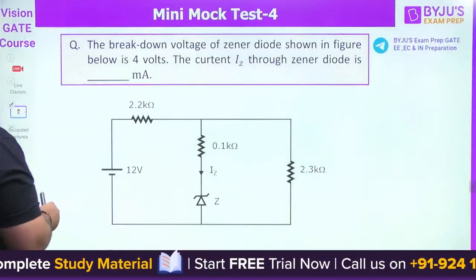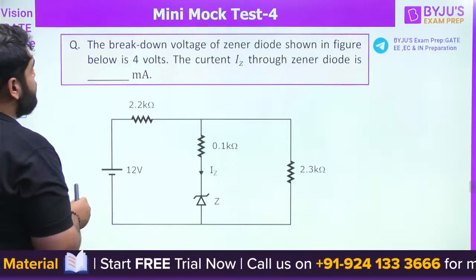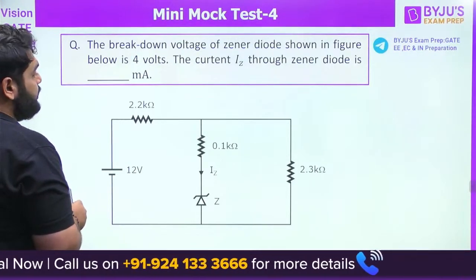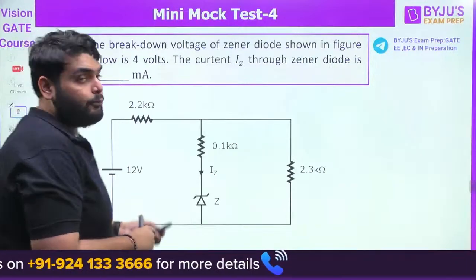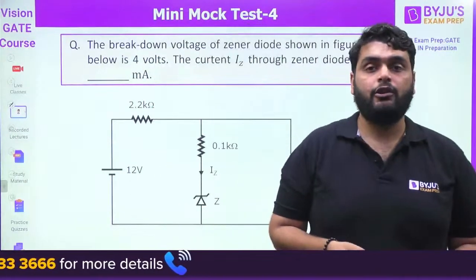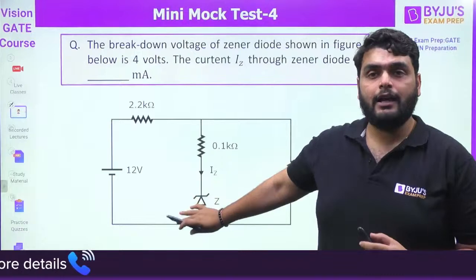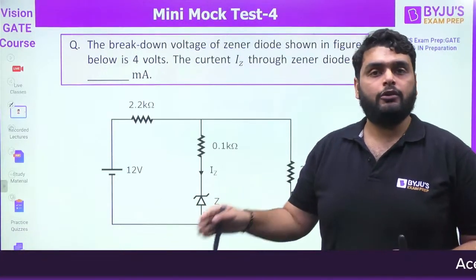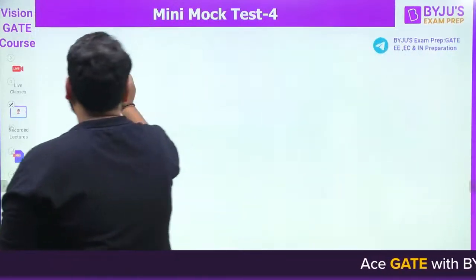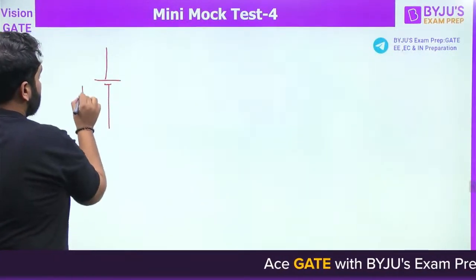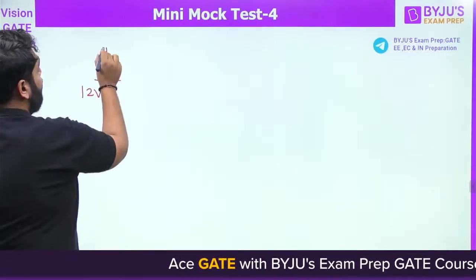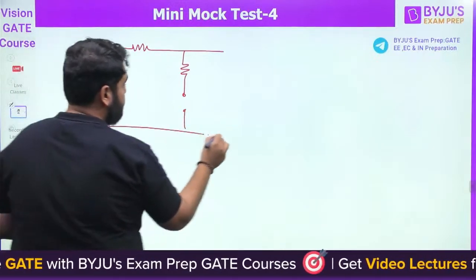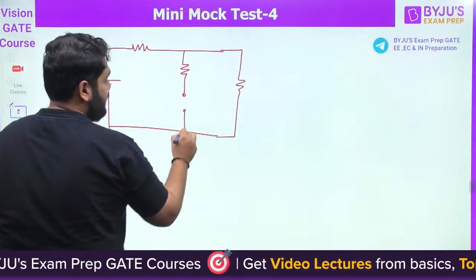See very carefully how to solve this question. The breakdown voltage of the Zener diode shown in the figure below is 4 volt. The current IZ through the Zener diode is dash milliampere. First of all, we have to check whether the Zener diode is in the breakdown region or not. The Zener diode is reverse biased, that we are sure. But we need to be sure whether it is in the breakdown region or not. For that, first you need to assume that it is not in the breakdown region. So for reverse bias condition, it will act like an open circuit.